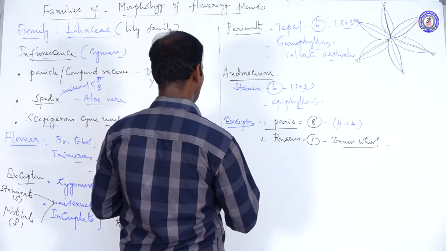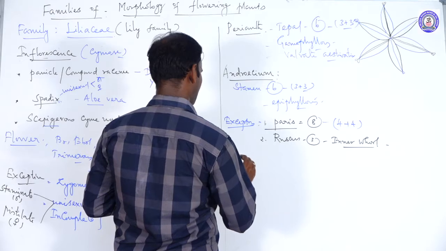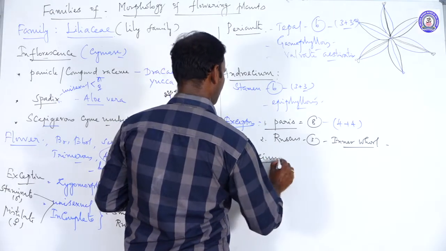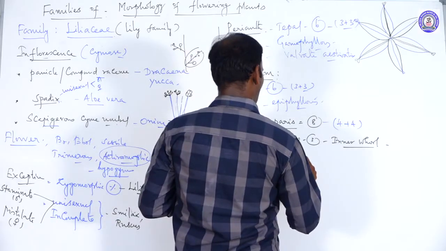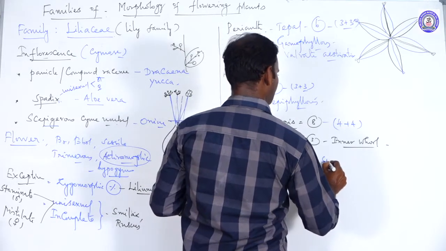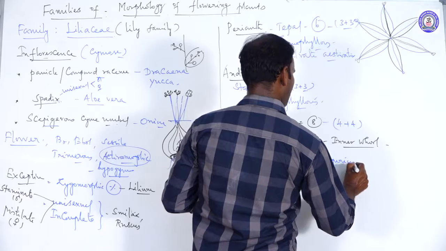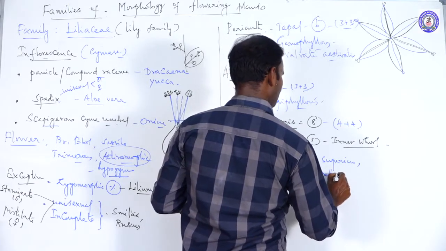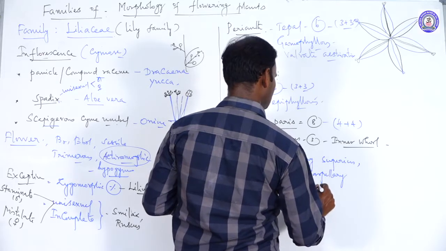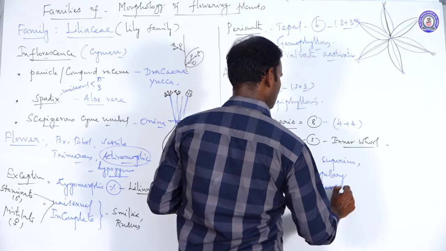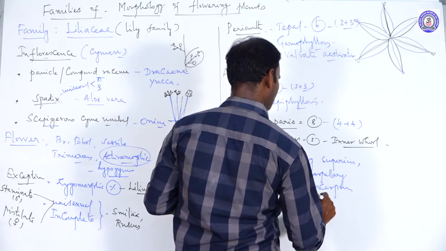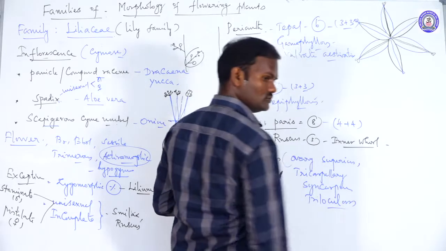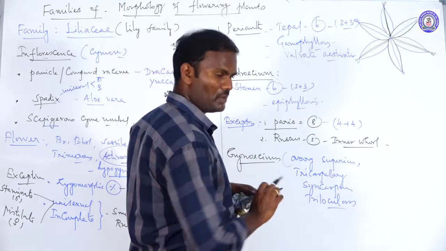The next is Gynoecium. Ovary superior. Tricarpellary. Syncarpous. Then trilocular. Trilocular, so we have axile placentation.